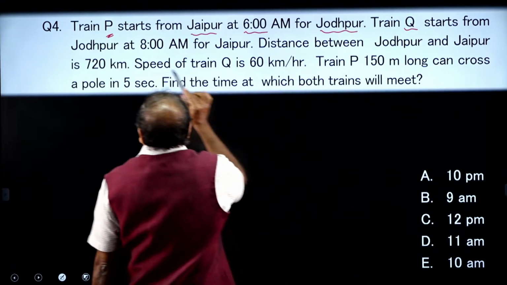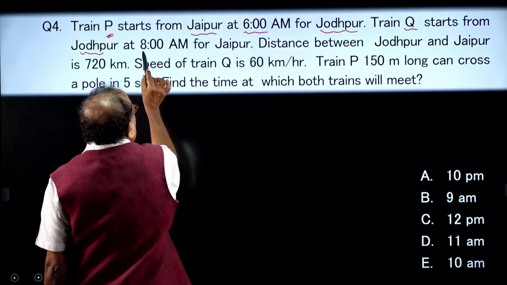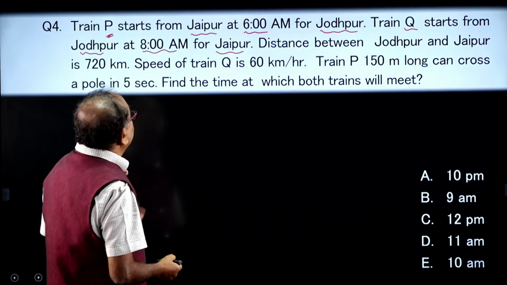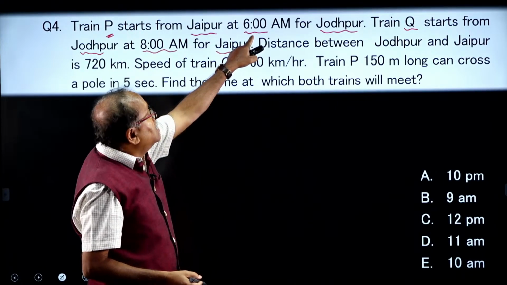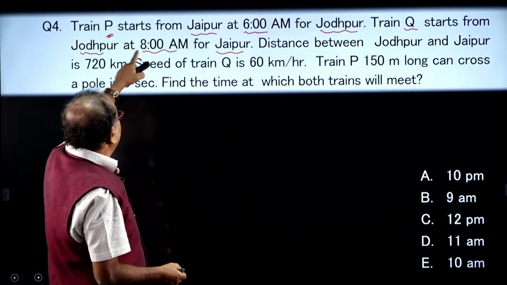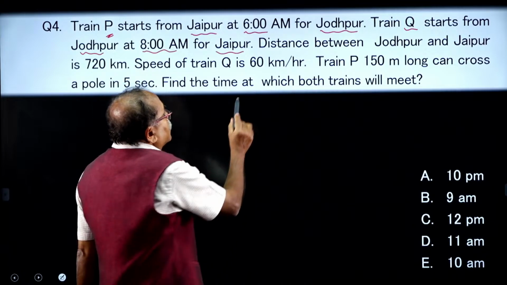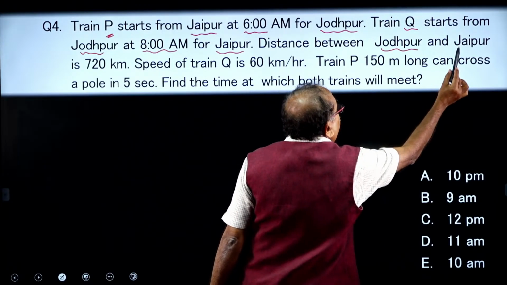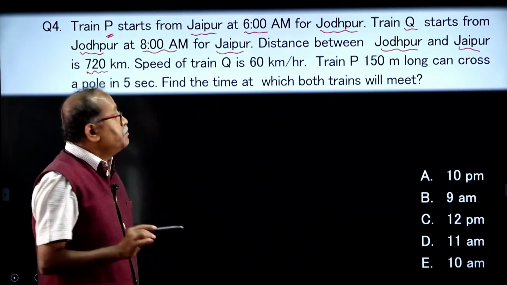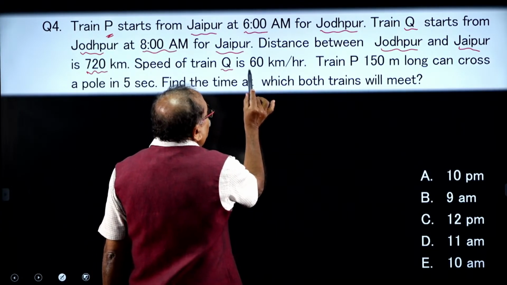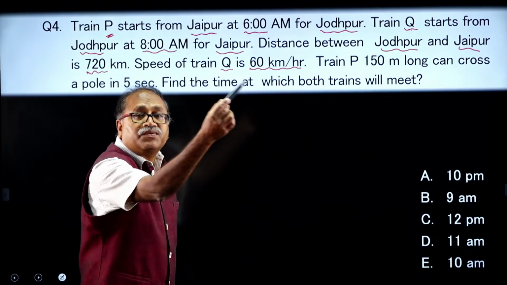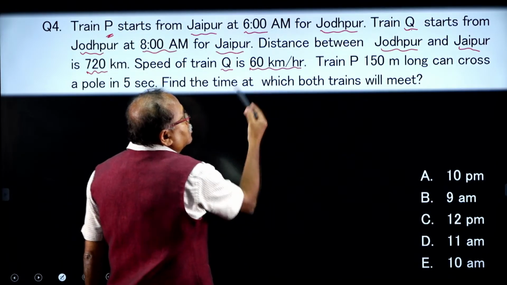Another train Q starts from Jodhpur at 8 a.m. for Jaipur. We understand that from Jaipur one train started at 6 a.m. for Jodhpur, and from Jodhpur another train Q started at 8 a.m. The distance between Jodhpur and Jaipur is 720 kilometers. The speed of train Q is 60 kilometers per hour.